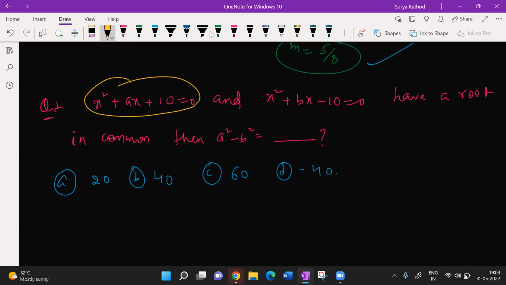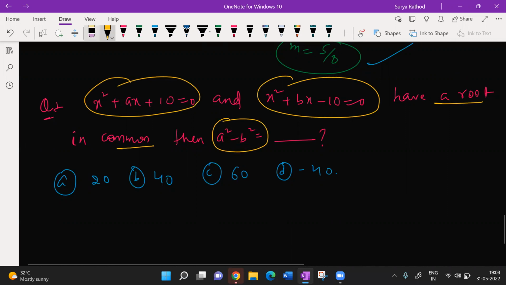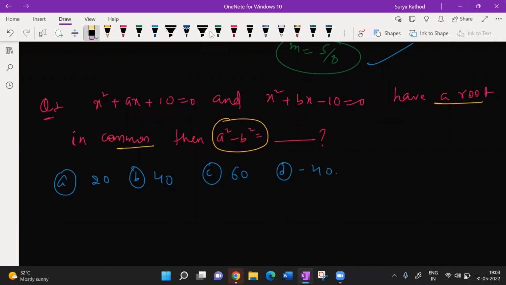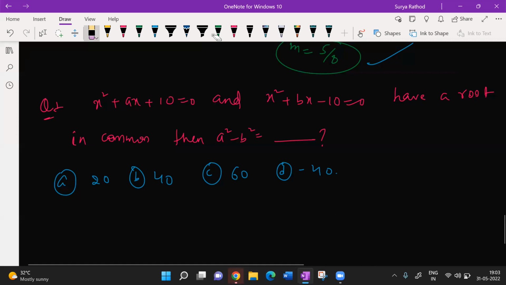This is one equation. This is another equation. Have a root in common. Then what is the value of this? Last 15 seconds. It's quite simple. Adesha, right answer, you're right.